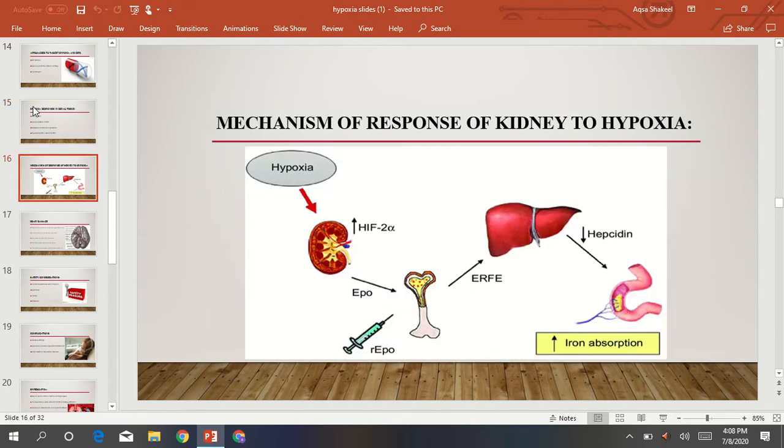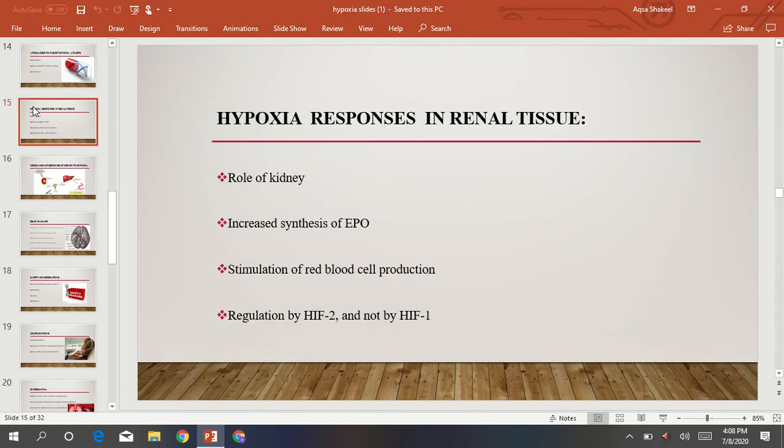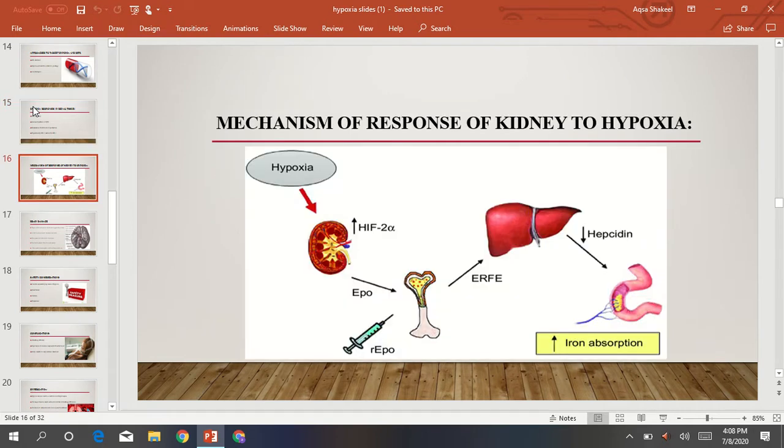Okay, the hypoxic condition is detected by the kidney. The kidney then secretes EPO, and EPO targets the bone marrow, and the bone marrow then enhances the production of red blood cells. So the erythropoietin released from the kidney stimulates the formation of RBCs, and it can activate the mechanism of RBC formation in the bone marrow. The kidney releases EPO into the circulation, and EPO targets the bone marrow so that the synthesis of RBCs is started.